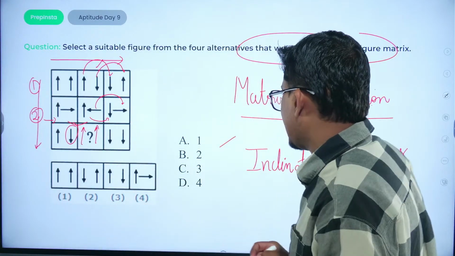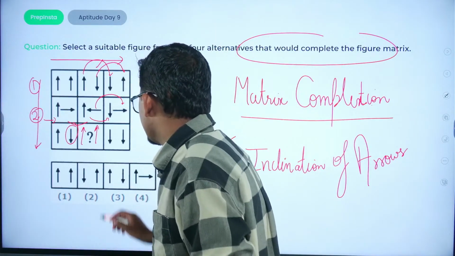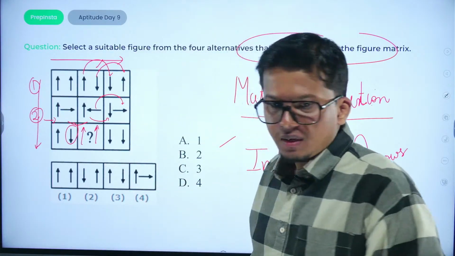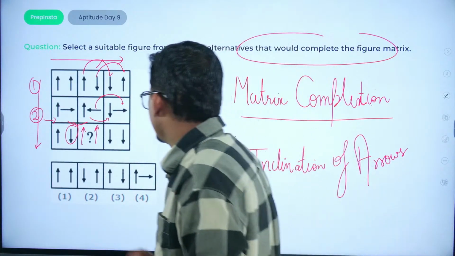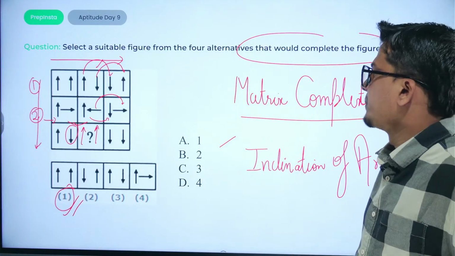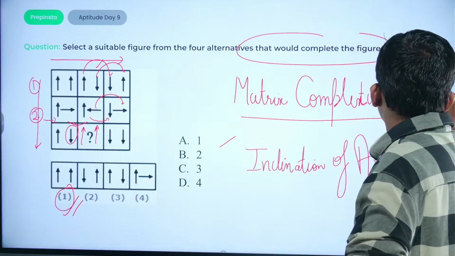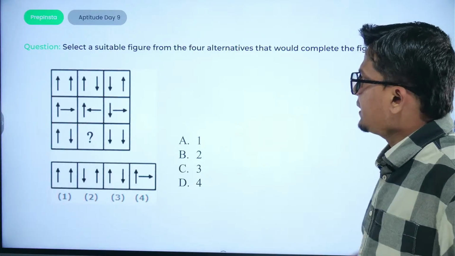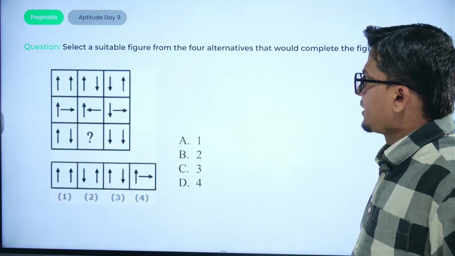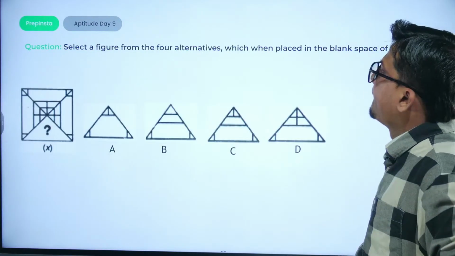So what would be the right answer? Let us check the 4 options. So it would be option number A, that is option number 1. Right? Option number 1. So from here we can deduce the particular logic.